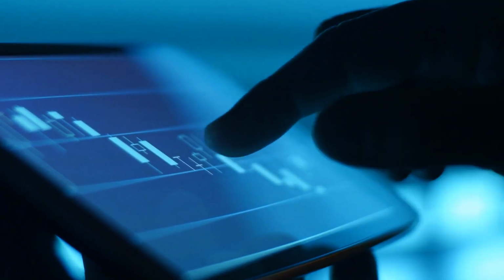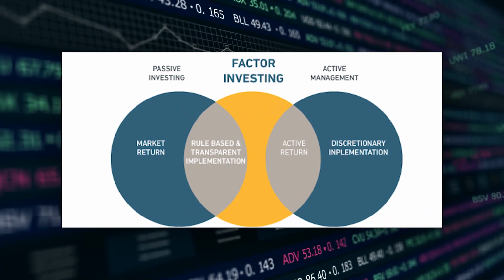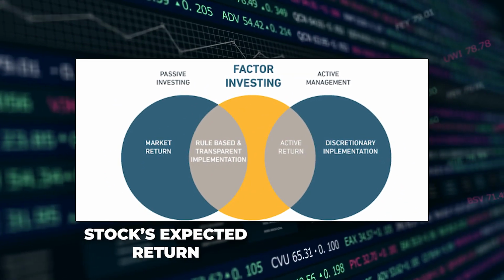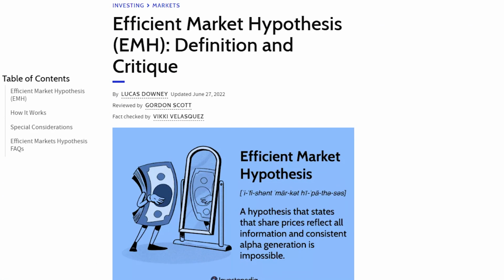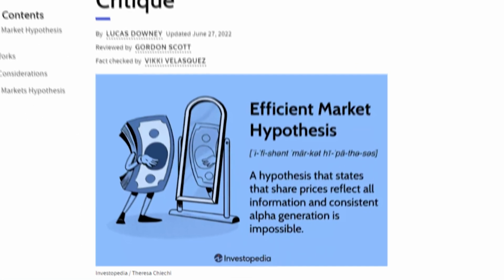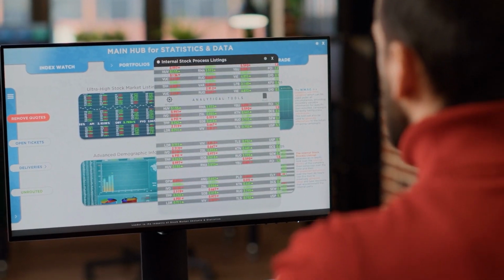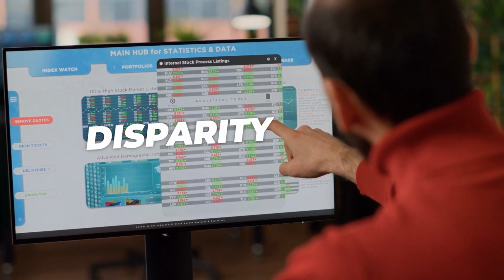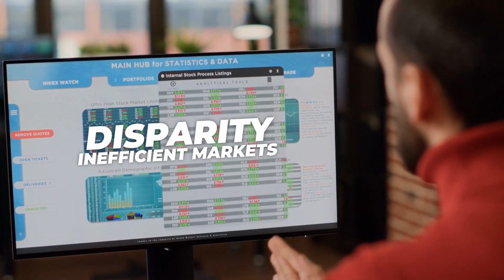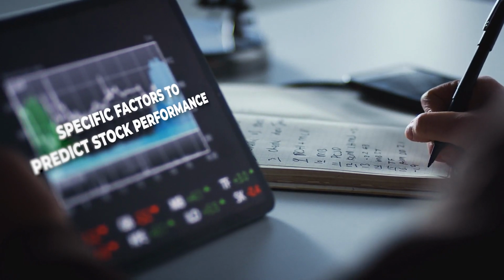The concept of factor investing is not new. It originated in the 1960s with the capital asset pricing model. This model suggests that a stock's expected return is based on its correlation to the larger stock market. However, it wasn't until the 1970s that factor investing truly came into its own with the efficient market hypothesis. This hypothesis proposed that market prices were fair because all investors had access to the same information, reacted instantaneously, and acted rationally. However, there's often a disparity in access to information and irrational behavior, leading to inefficient markets. Factor investing provides a solution to this problem by using specific factors to predict stock performance.